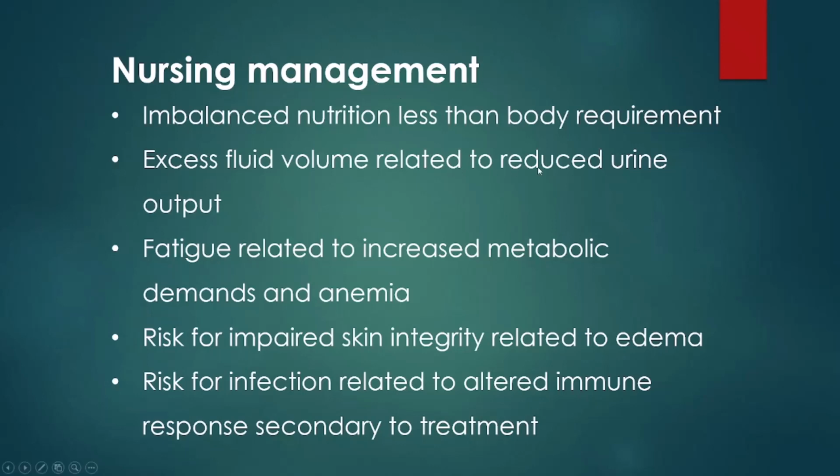Excess fluid volume related to reduced urinary output. Here the urine output will be reduced as there is fluid accumulation all over the body. So the children can be educated on how medications help the urine be evacuated easily, and we need to educate them properly on how to overcome that situation.